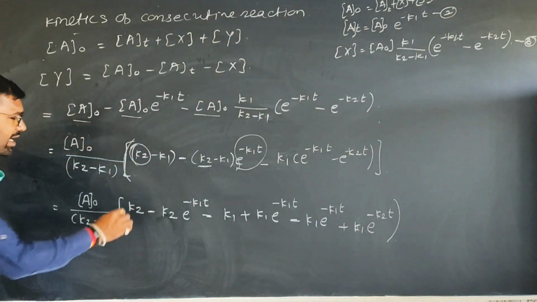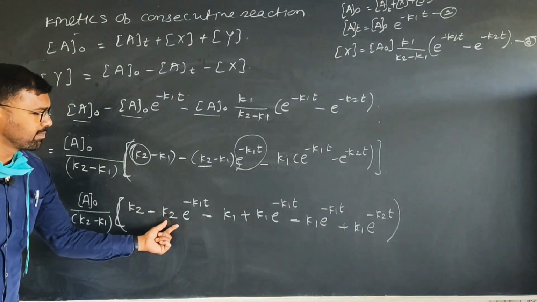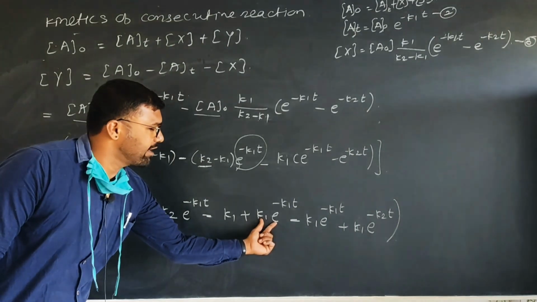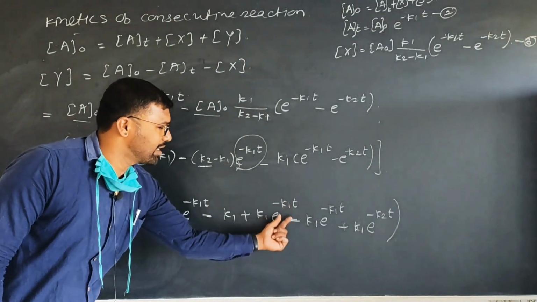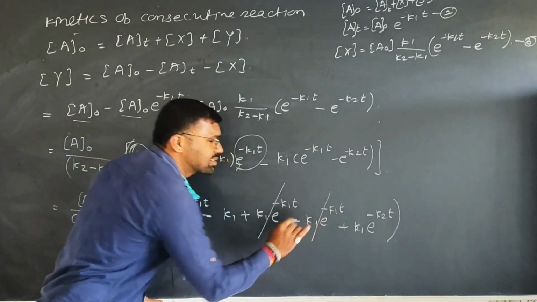A big bracket is completed. Here k2, k1 as it is, k1 into e raised to minus k1t minus k1 into e raised to minus k1t cancel.